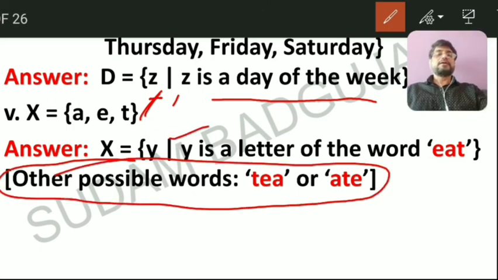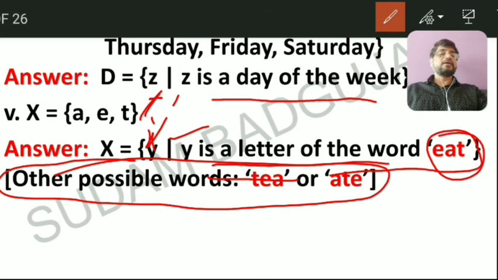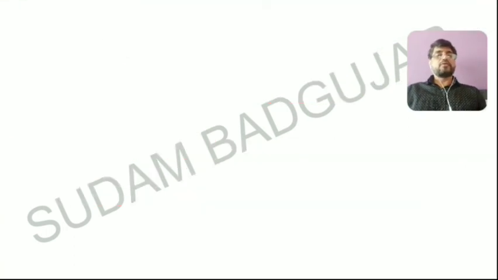This is correct. Either you can take variable x or y or z also, such that y is a letter of the word 'eat', or you can take only one, not putting all the possibilities. You have to write only one word. Okay, only one possibility.